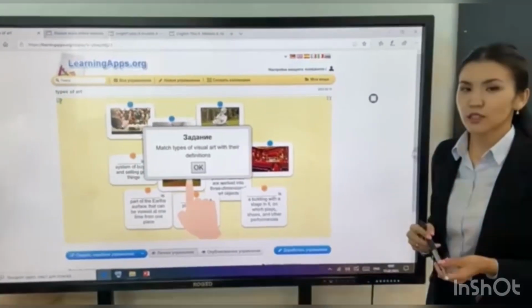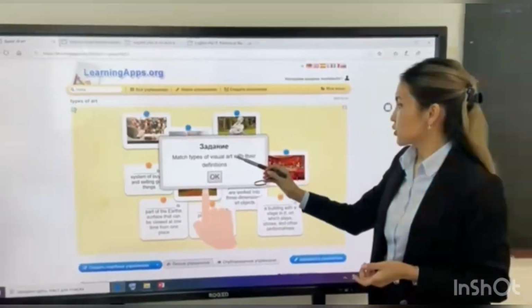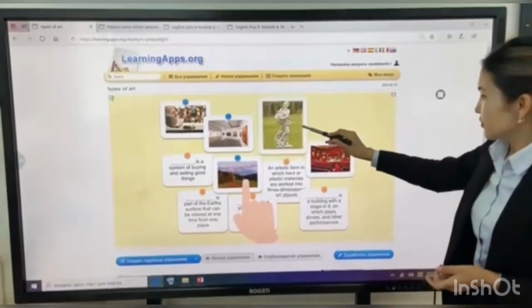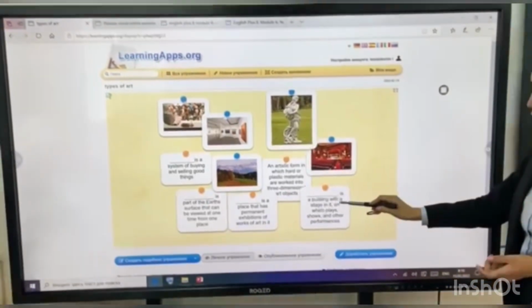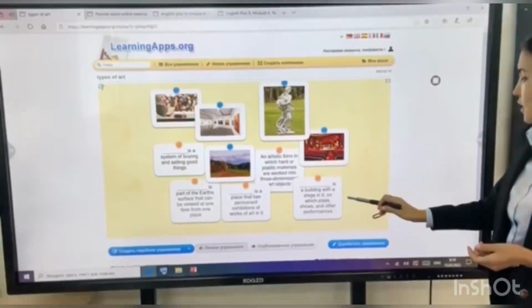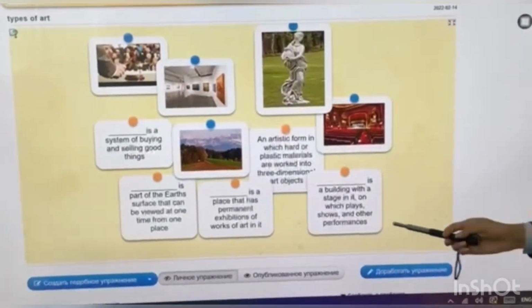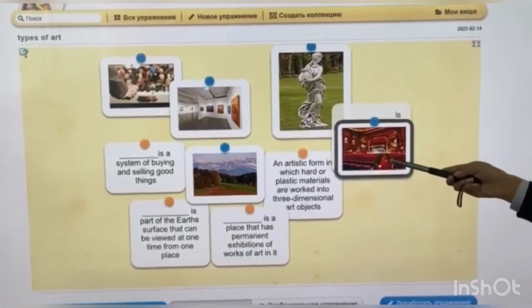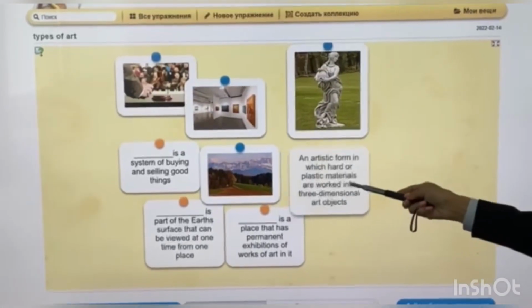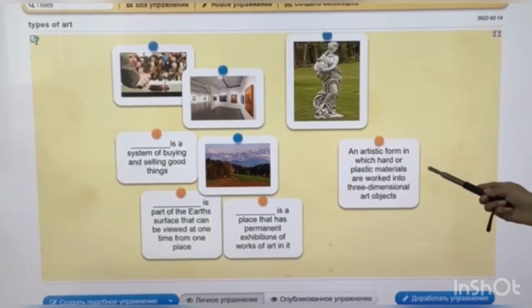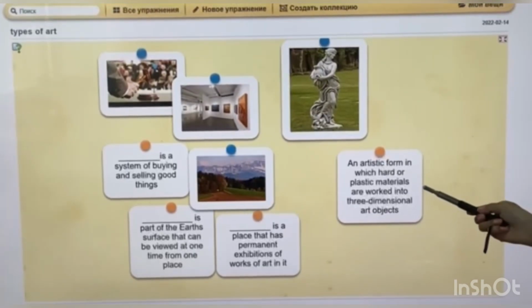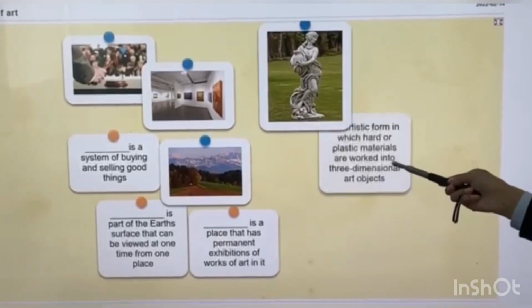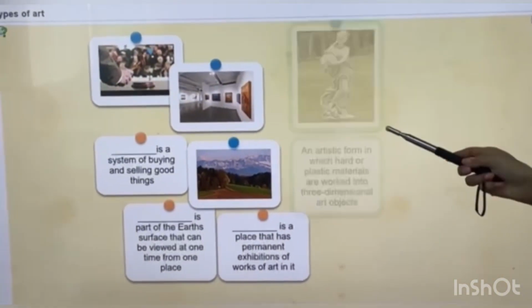Okay, children, your next task: match types of visual art with their definition. For example, it is a building with a stage in it on which plays, shows and other performances take place. It is theater. Then the art form in which hard or plastic materials are worked into three-dimensional art objects. This is a sculpture.